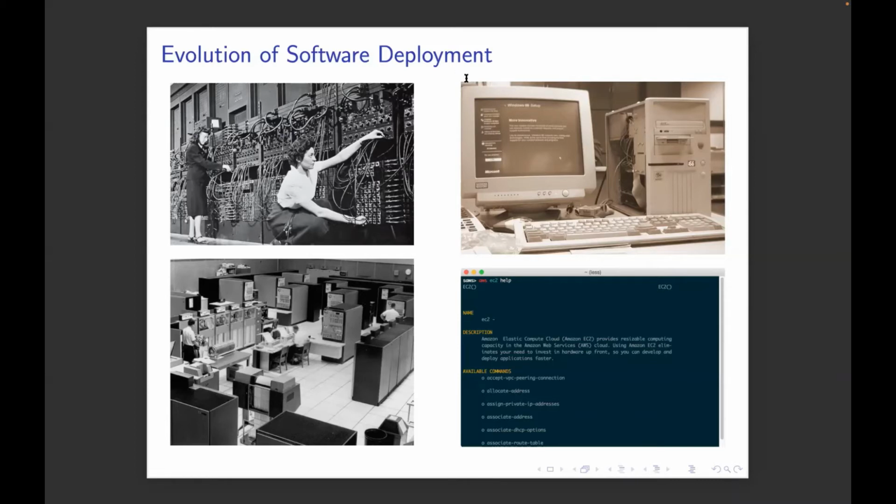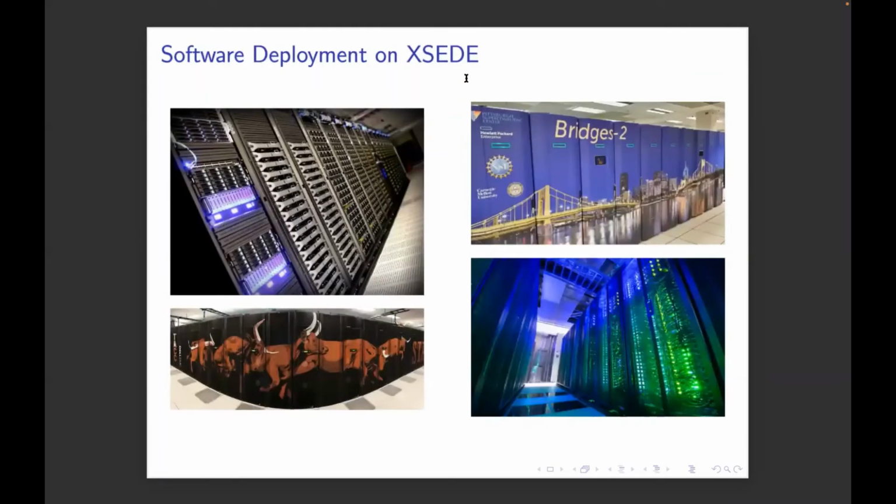Okay. And again, this is kind of what I was saying before, even today, just trying to get your software onto Exceed systems is probably pretty similar now. If you have your code hosted on GitHub, you'll just clone your repo to one of the systems out on Exceed, whether it's Expanse, Bridges 2, or Stampede 2, and you'll start trying to compile your code.